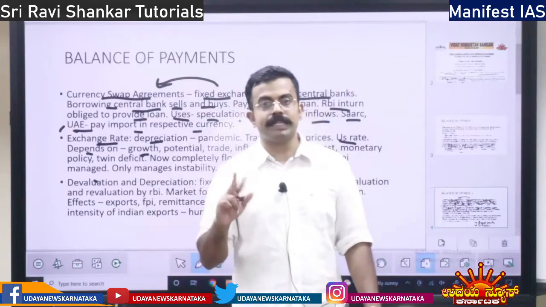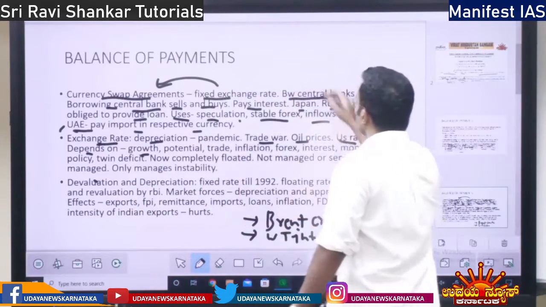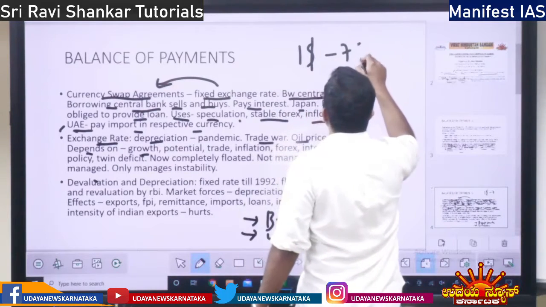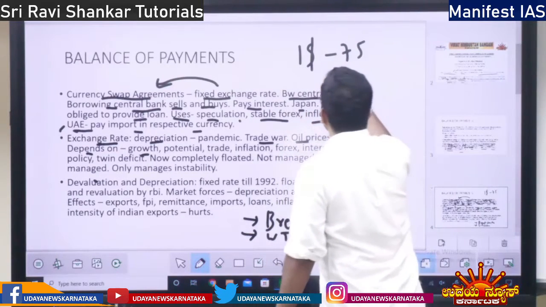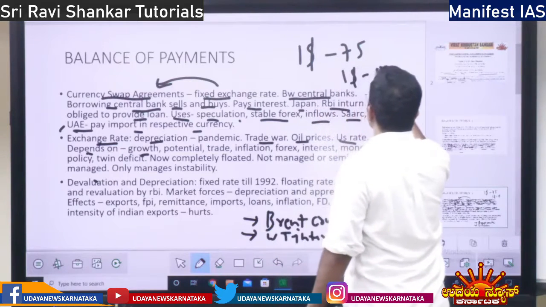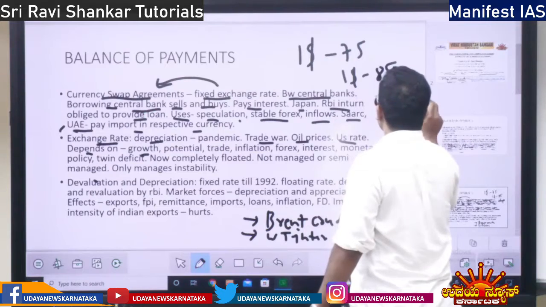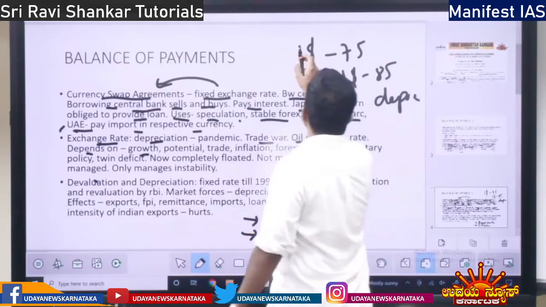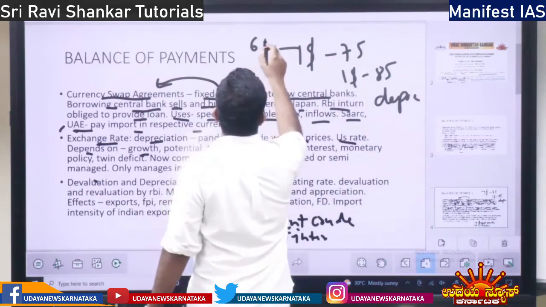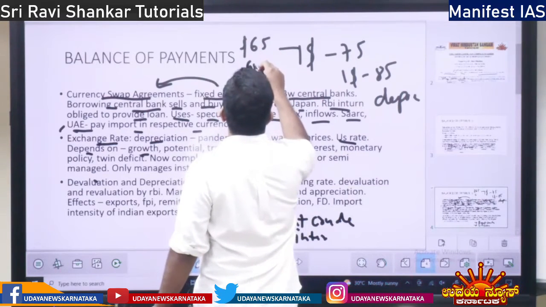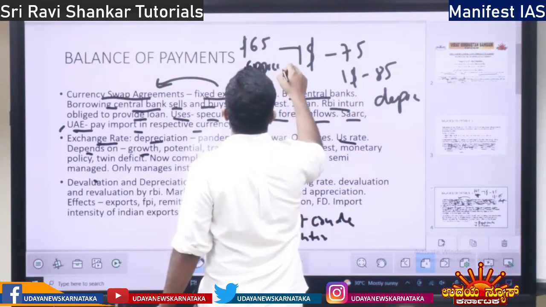What is appreciation and depreciation? If for $1 we are now, let's say, at 75 rupees, and it becomes 85 rupees, then the currency has depreciated. If for $1 it becomes 65 rupees, then we say the currency has appreciated.